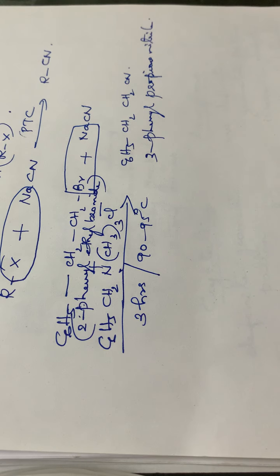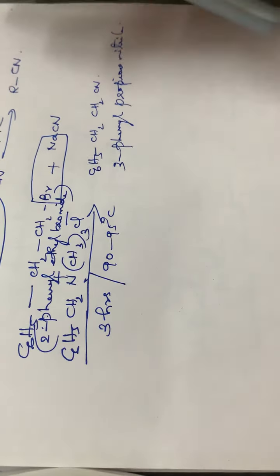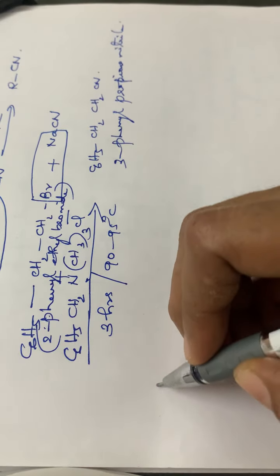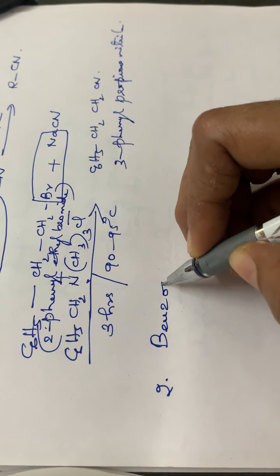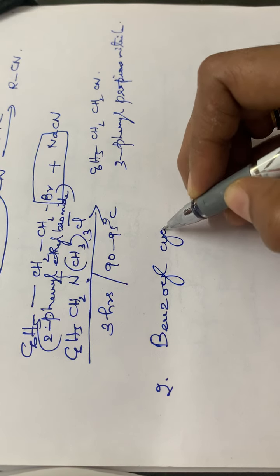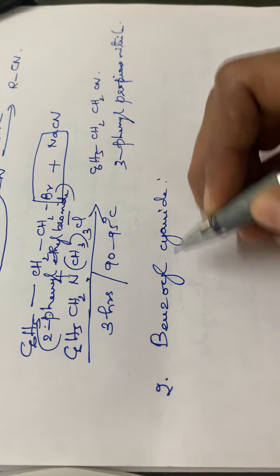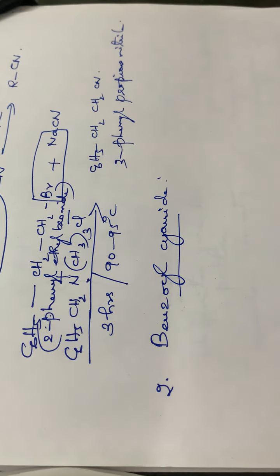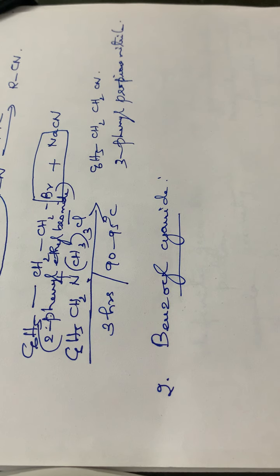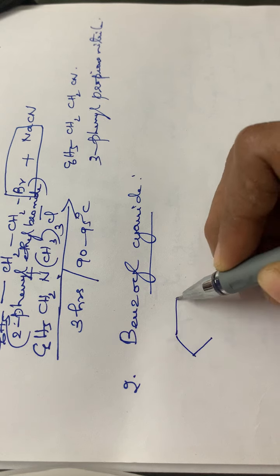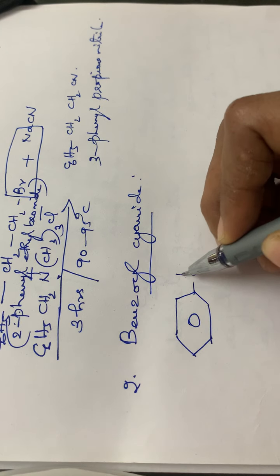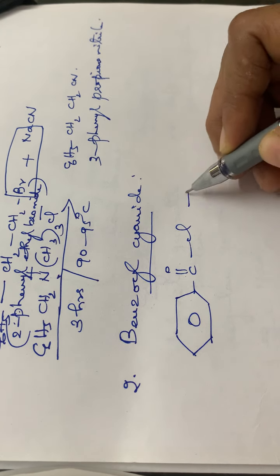Okay. Then the next reaction, synthesis of benzoyl cyanide, not benzyl, it is benzoyl cyanide from benzoyl chloride. Benzoyl chloride, the formula is C6H5COCl, isn't it? So the starting compound is benzoyl chloride, C6H5, C double bond O, Cl plus NaCN.